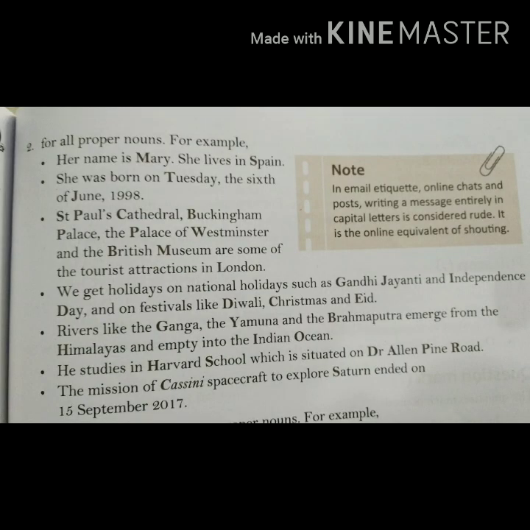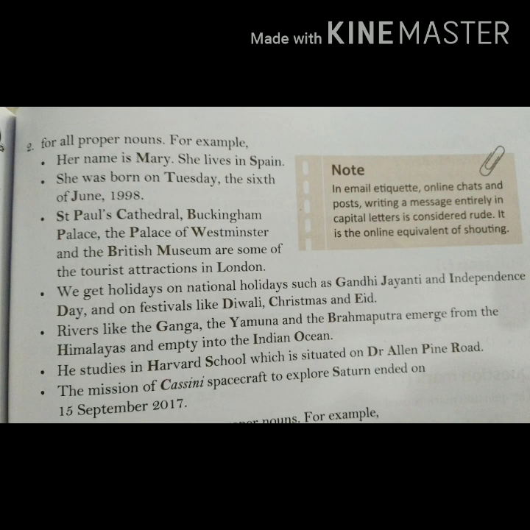The next rule says we use capital letters for all proper nouns. Proper nouns are the specific names given to any person, place, animal or thing. We had studied this also, nouns and their kinds. For example, "Her name is Mary. She lives in Spain." Mary is a capital letter because it is the name of a particular person, and Spain is also in capital letter because this is the name of a particular place.